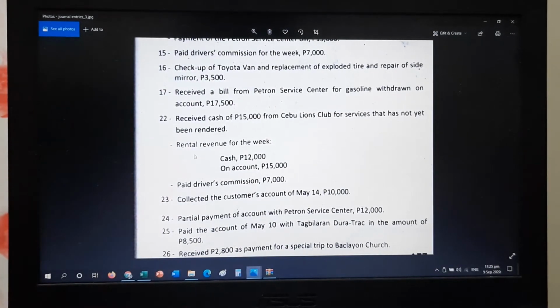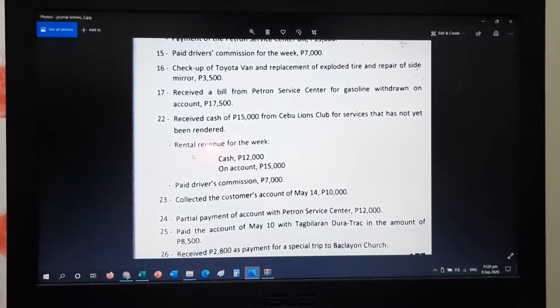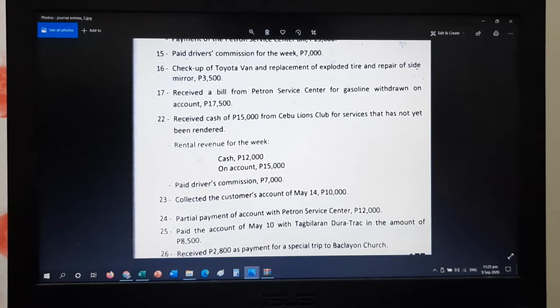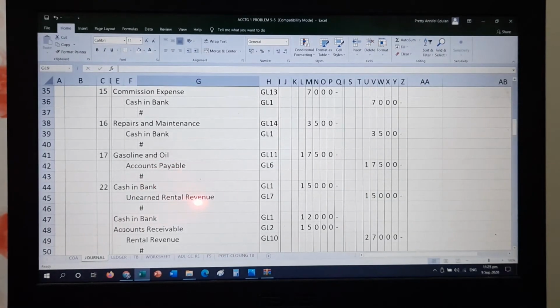Next, same date, a different transaction, same way of how we did the rental revenue a while ago. So, debit cash in bank, 12,000. Then on account, that is accounts receivable, 15,000. Then credit rental revenue for a total of 27,000. So this is the one.